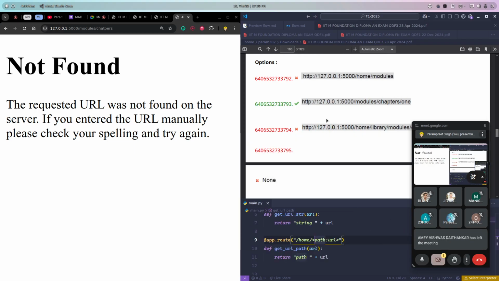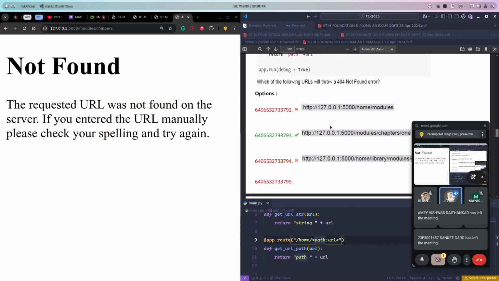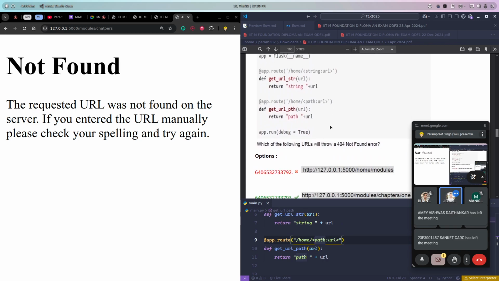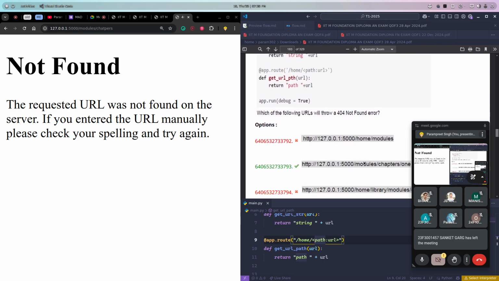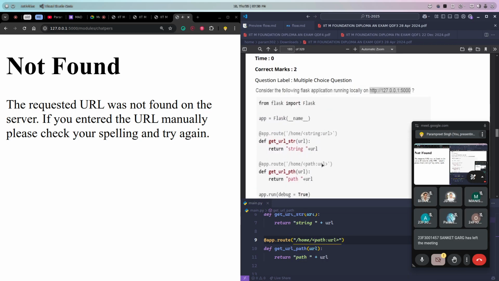Why is it happening? Because it's a path, but we have not defined that path. We are taking the path only after the home path. We are following the home URL as the prefix. After home, whatever we pass will either be considered as a string or the path.